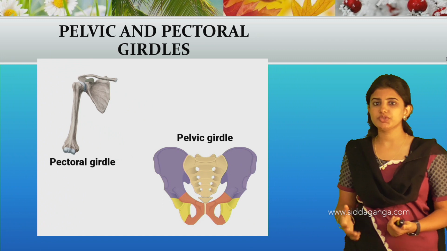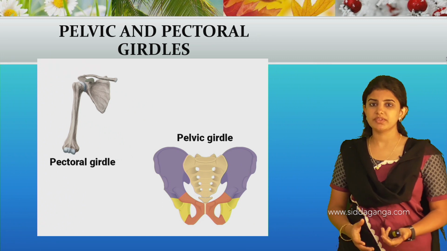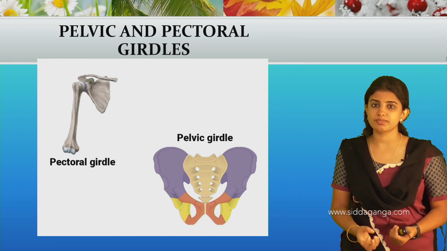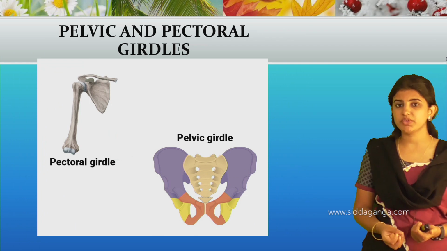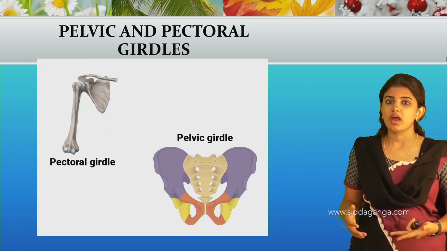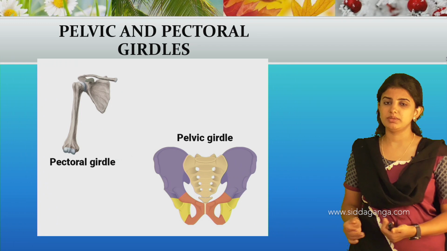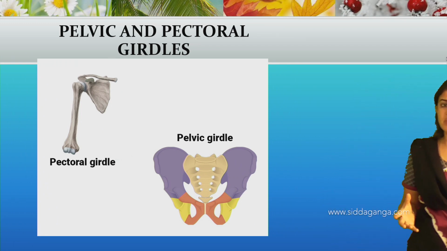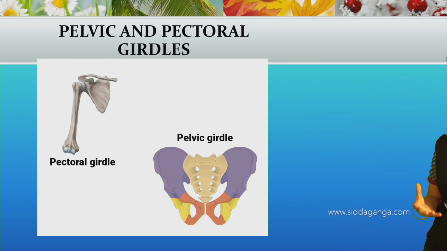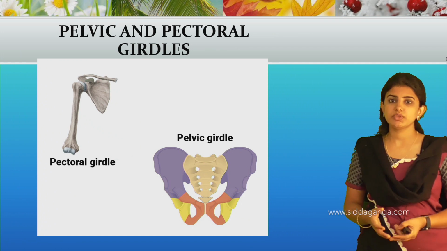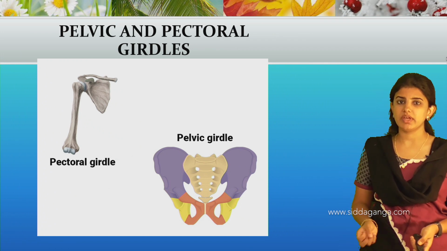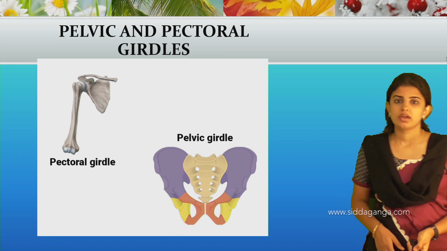Next one is the pelvic girdle. The pelvic girdle is present in the hip region, attached to the spinal cord, that is the backbone, and also attached to the limbs. A girdle is nothing but a bone which attaches the backbone to the limbs.